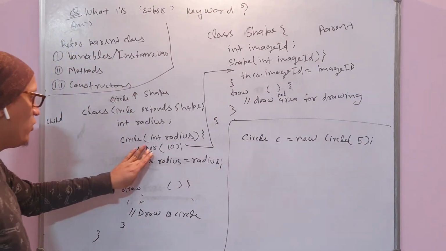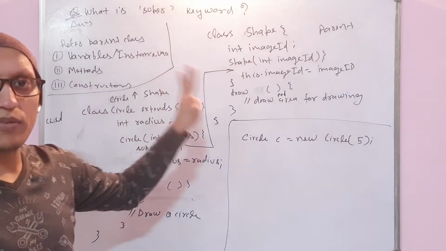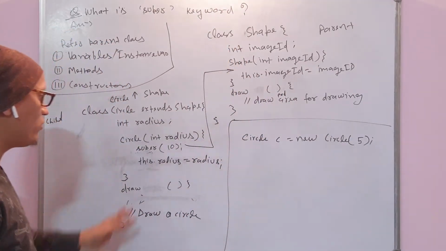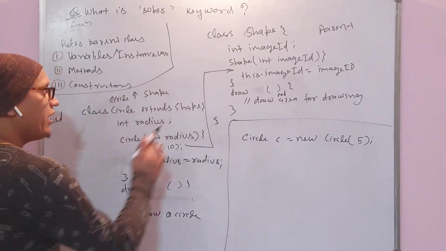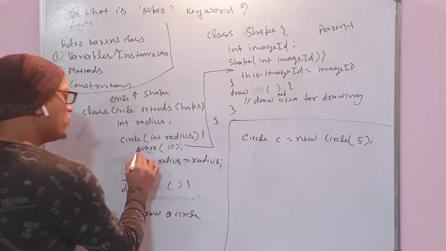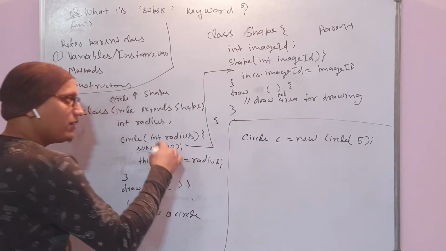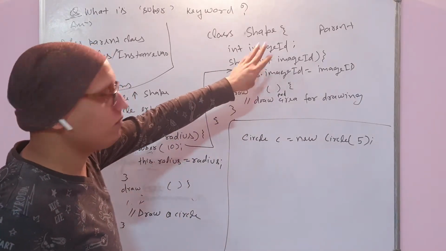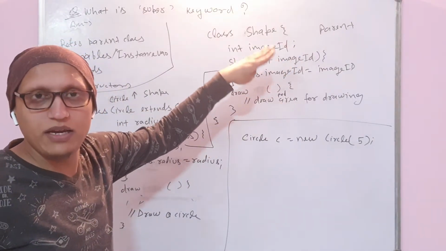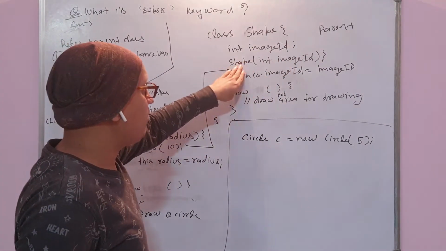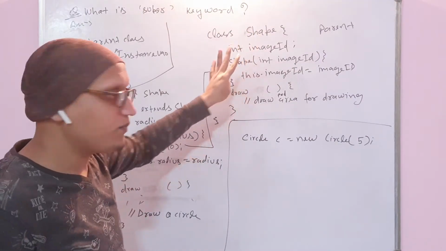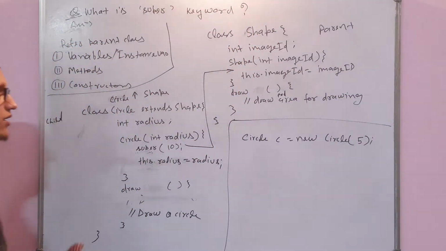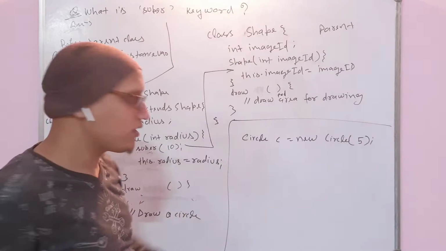So in this way super can be used to call the super class constructor, meaning the parent class constructor. In any constructor, just use super and give as many parameters as you have in the parent class constructor. Those many parameters you can pass here, and it will call that corresponding constructor.